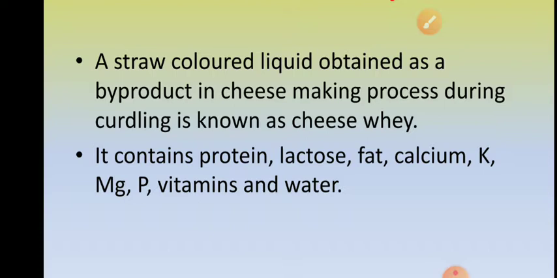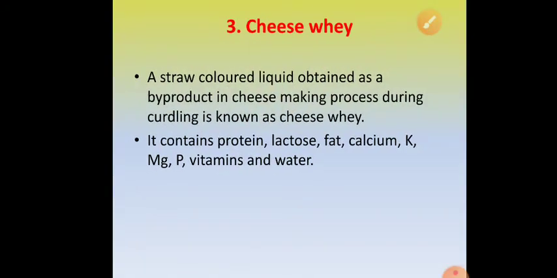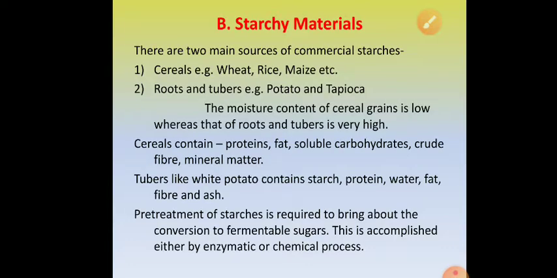Even at home when you prepare curd, and you take out the solid part of the curd, a light yellowish colored liquid remains behind. That is called whey. And the whey that is obtained from the cheese industry is called cheese whey. It is rich in protein, sugar, lactose, fats, calcium, potassium, magnesium, phosphorus, vitamins and water. So whey is also a very good source of carbon or carbohydrate used in fermentation industries.